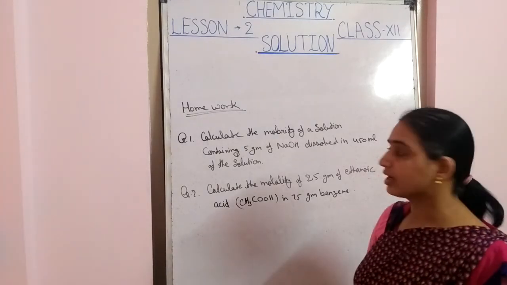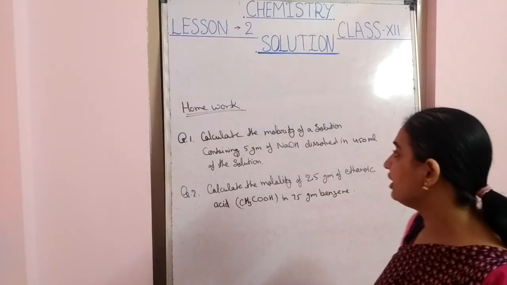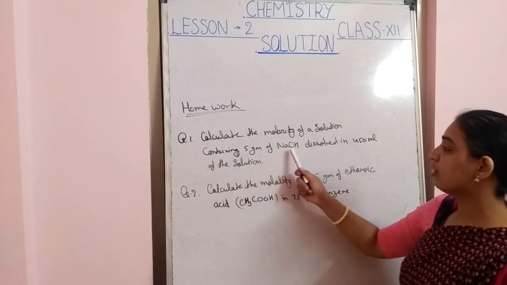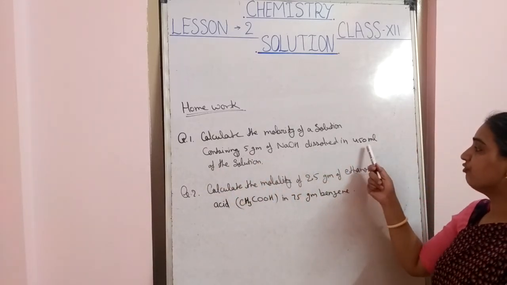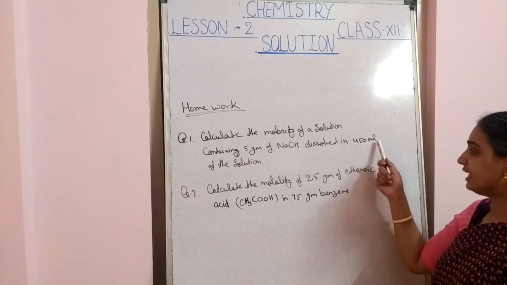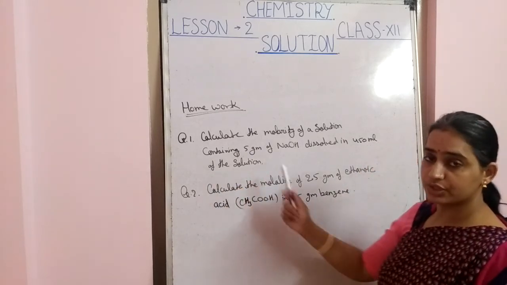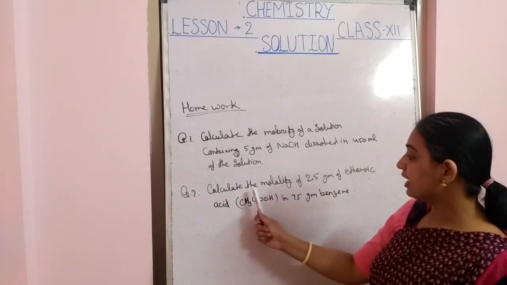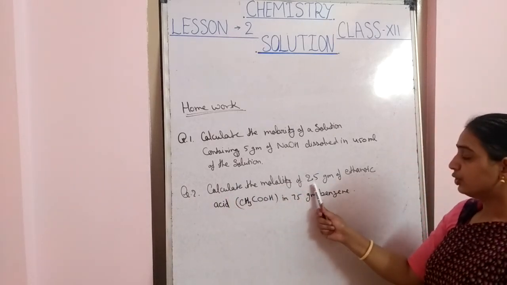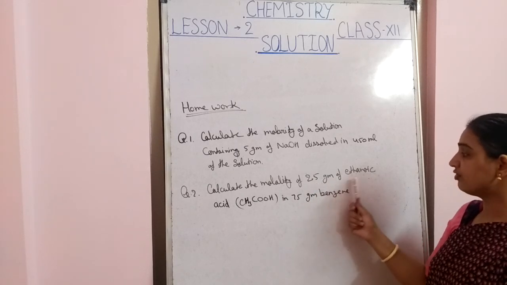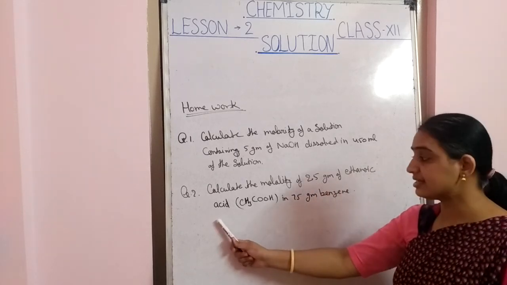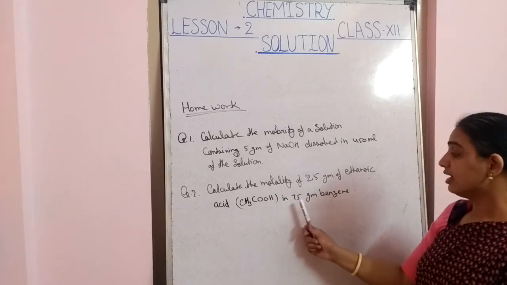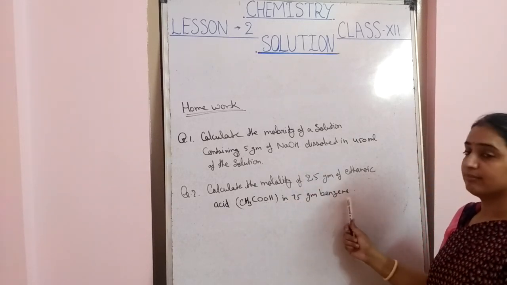Now today's homework is that calculate the molarity of a solution containing 5 gram of NaOH dissolved in 450 ml of the solution. And the question number second is based on the molality. Calculate the molality of 2.5 gram of ethanoic acid, that is acetic acid, maybe CH3COOH, in 75 gram benzene.